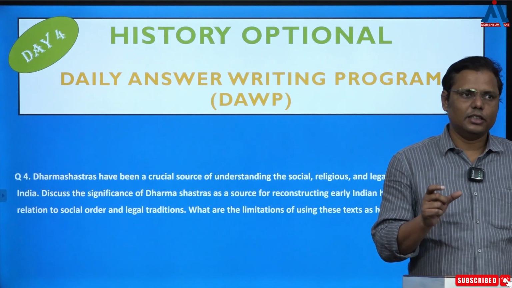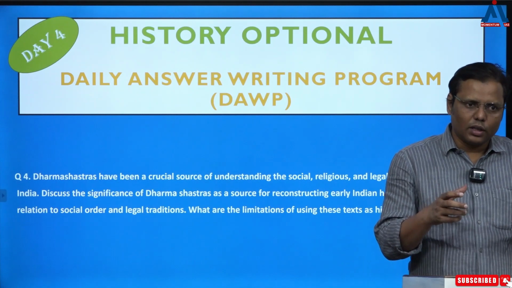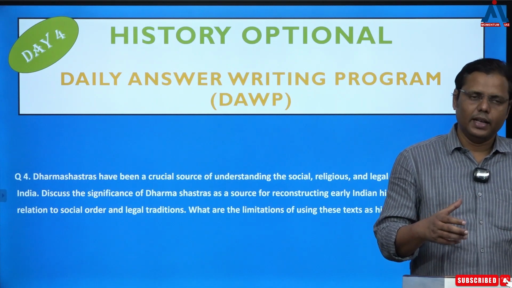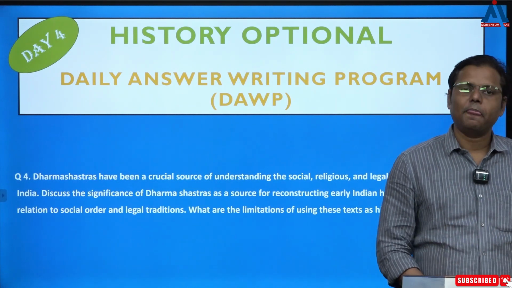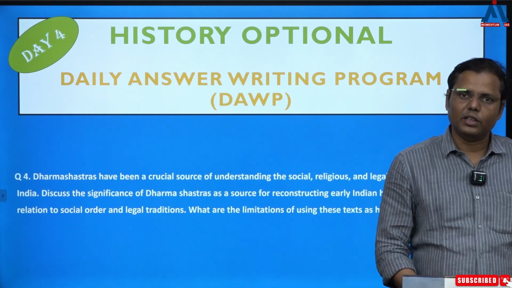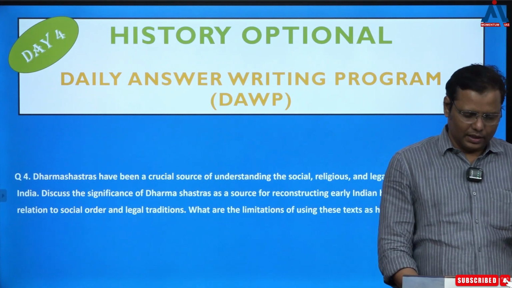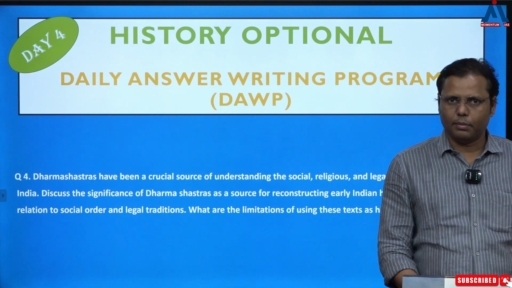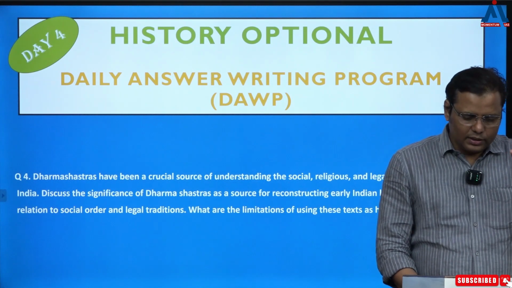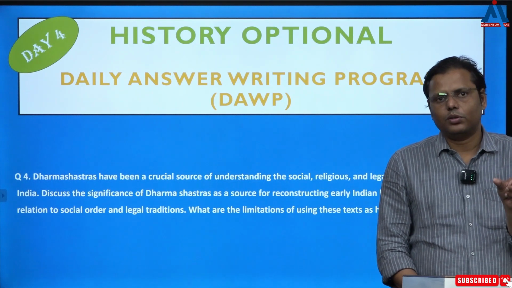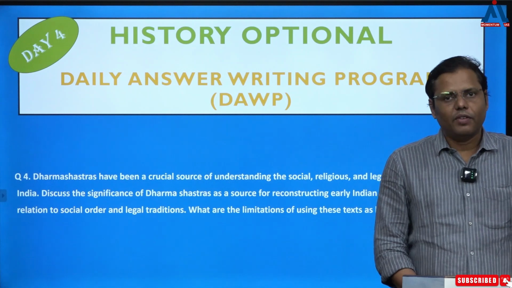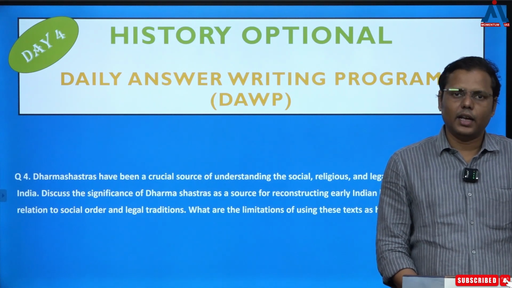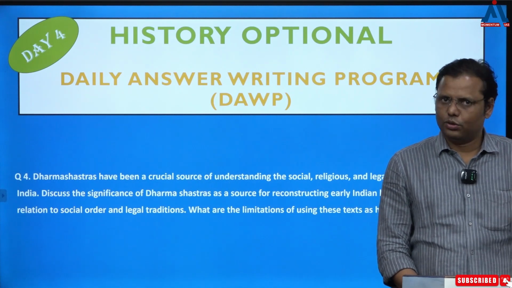Dharmashastra is not one text. Rather, it is the combination of multiple texts, and precisely speaking, there are three different kinds of literature falling in the category of Dharmashastras. First is the Sutra literature, which can also be called Dharma Sutras. Within it, you find Griha Sutra, Srauta Sutra and Sulva Sutra.